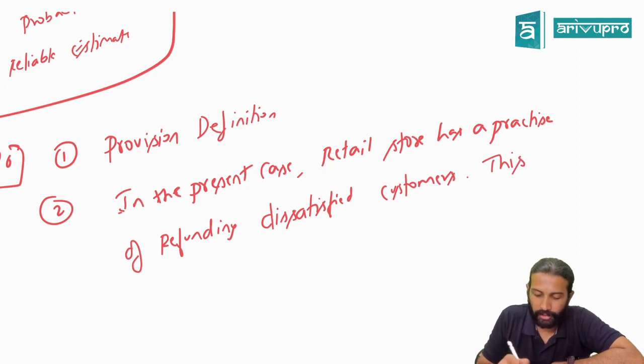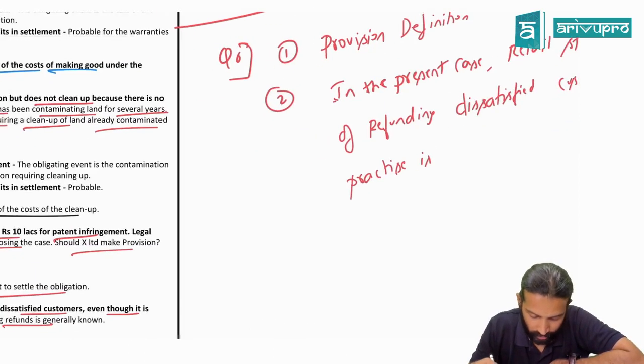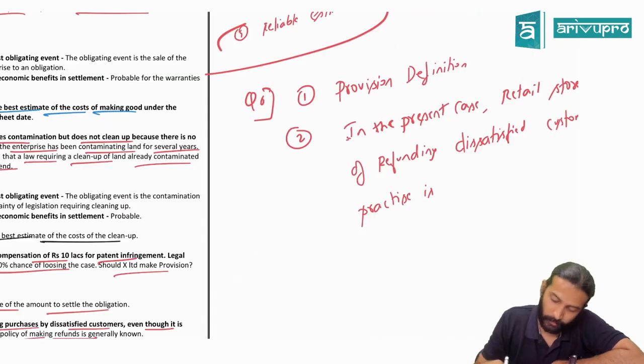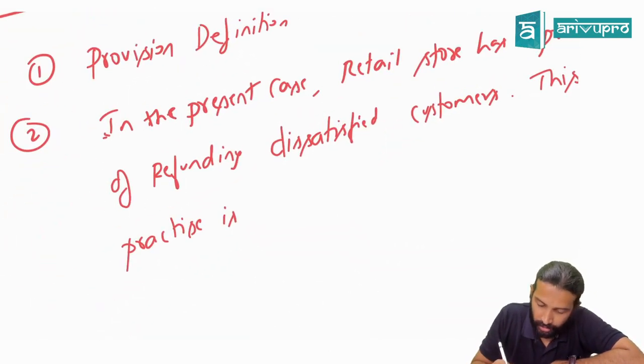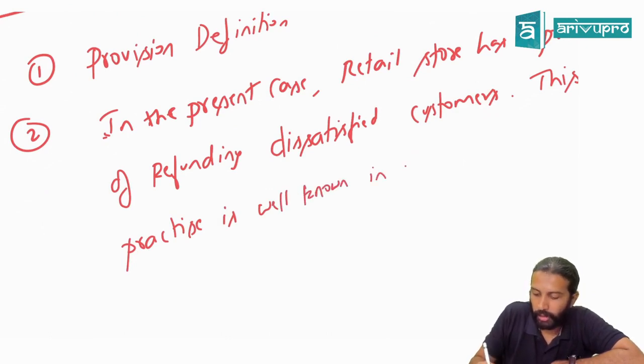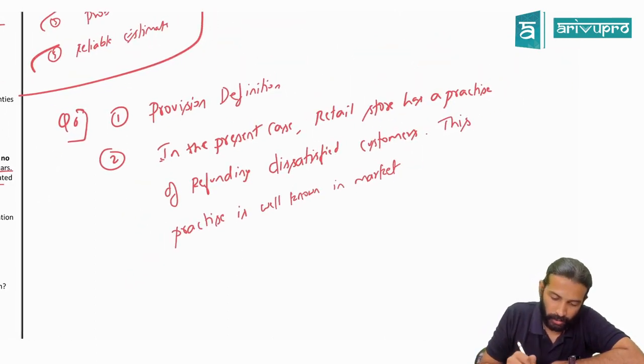This practice is well known in the market. That is your second point.